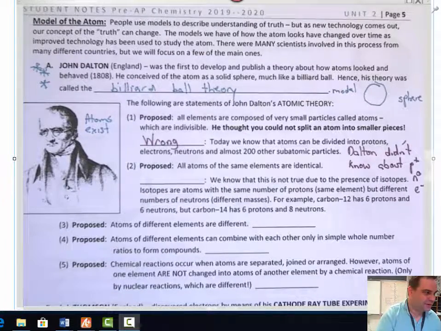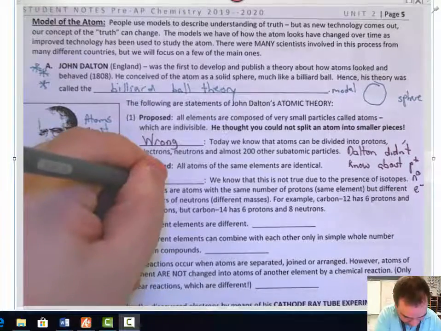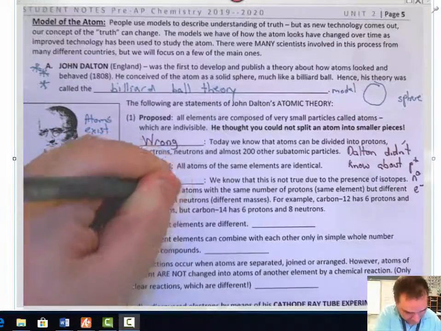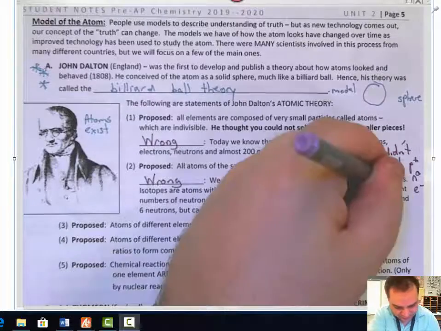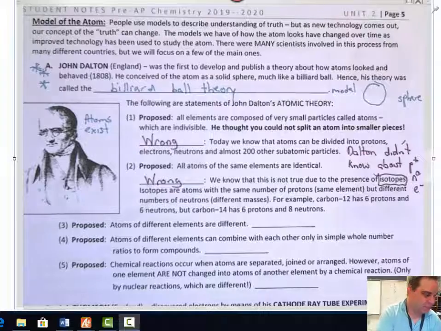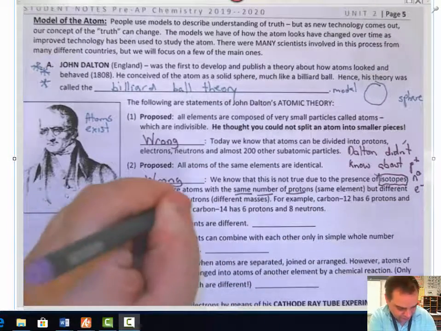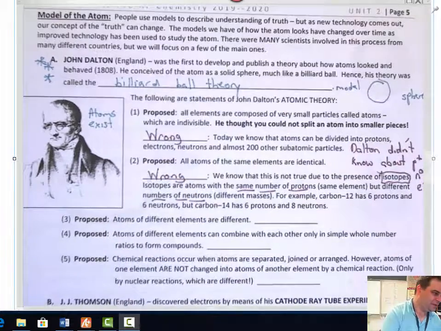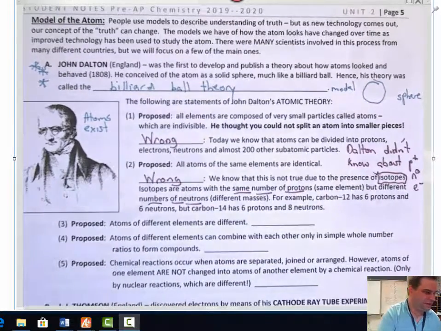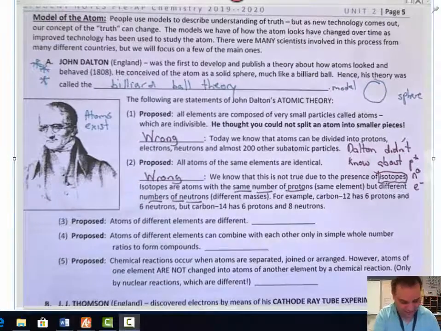Second one, he said that all atoms of the same element are identical. He was wrong again. There is this term called isotopes. Okay? Isotopes have the same number of protons, but different number of neutrons. Okay? He did not realize that atoms had different masses.